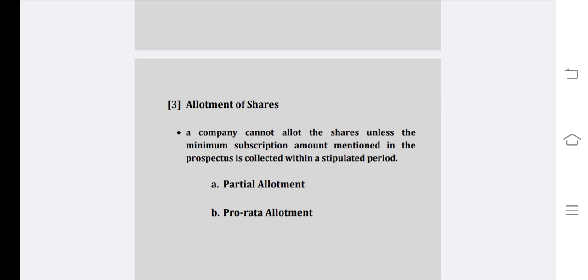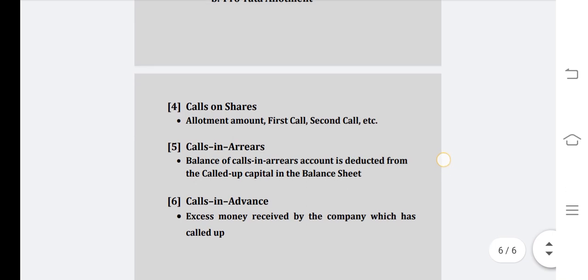Partial allotment. In partial allotment, the company rejects some applications totally. It refunds their application money and allots the shares to the remaining applicants. Whereas in pro rata allotment, the company allots shares to all applicants, but by allotting fewer shares than applied. For example, if a person has applied for 300 shares, he may get only 200 shares. This is called pro rata allotment.